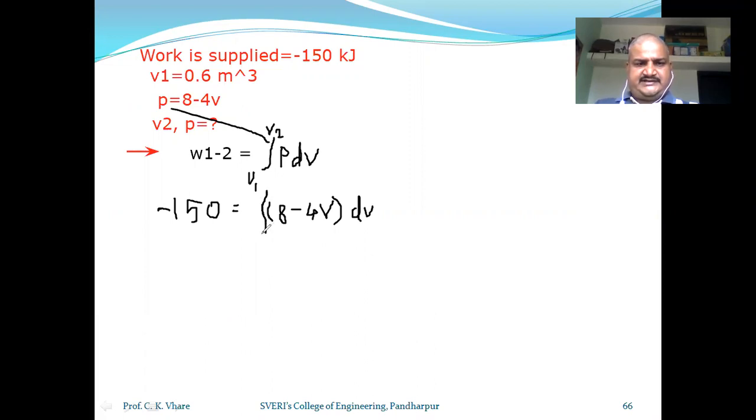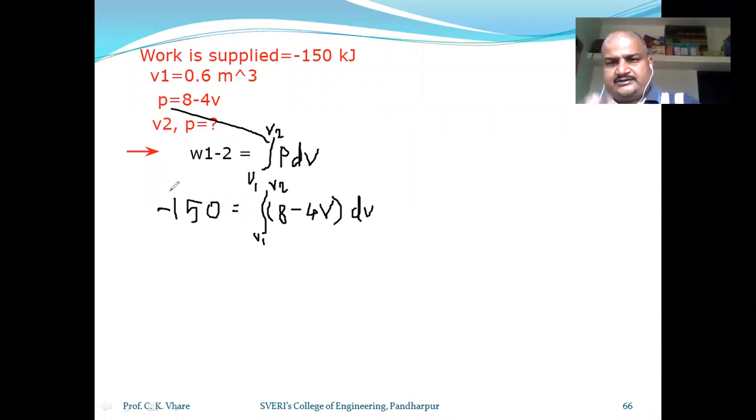Here is the integration sign, V1 to V2. Everybody is agree with me? Work is taken minus 150 and it is in kilojoule. This 150 is in kilojoule.